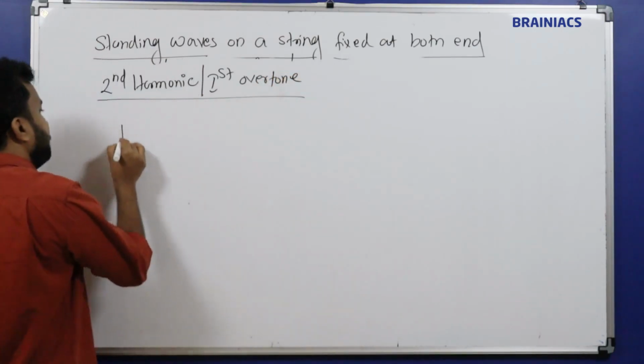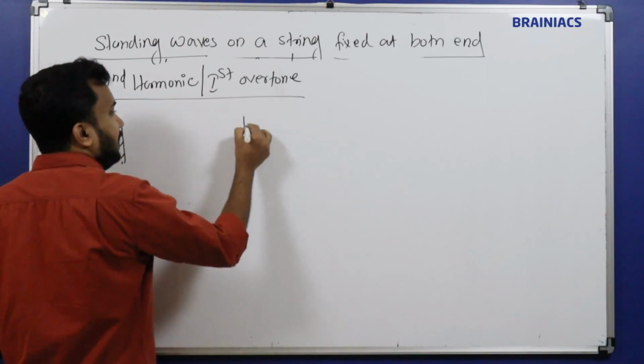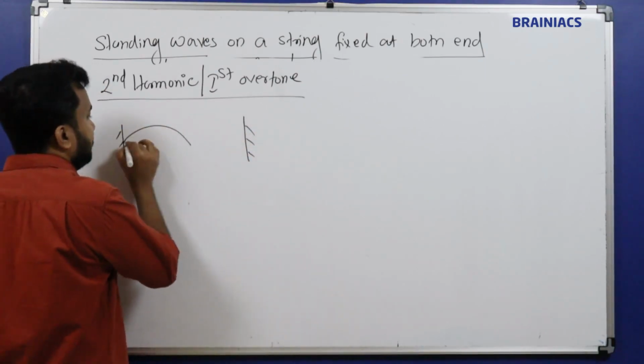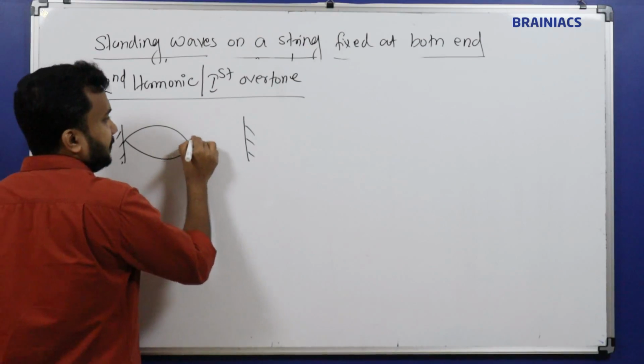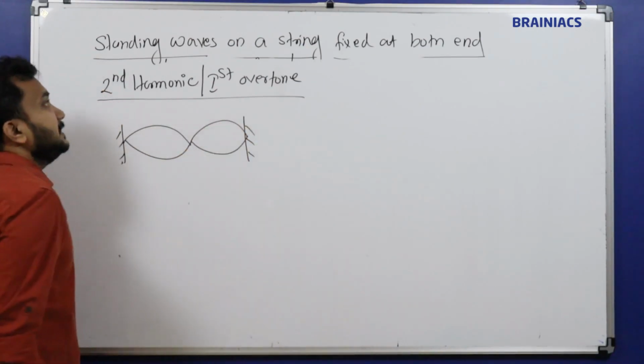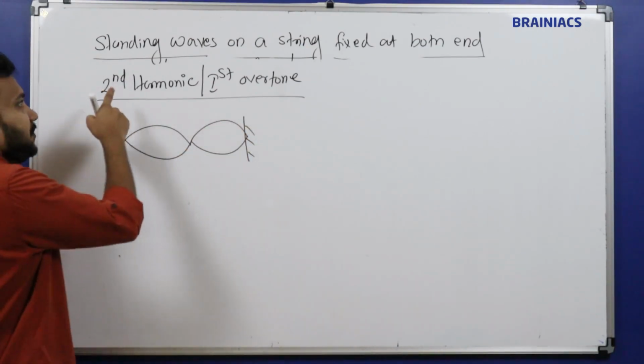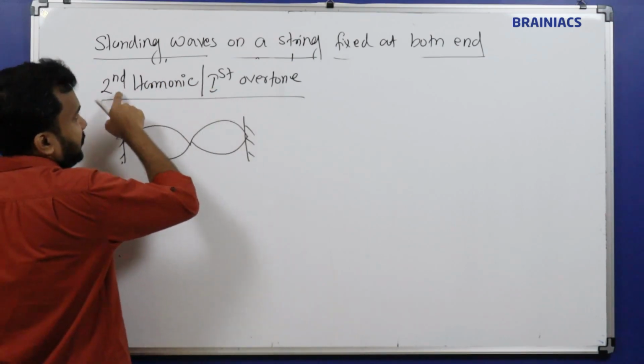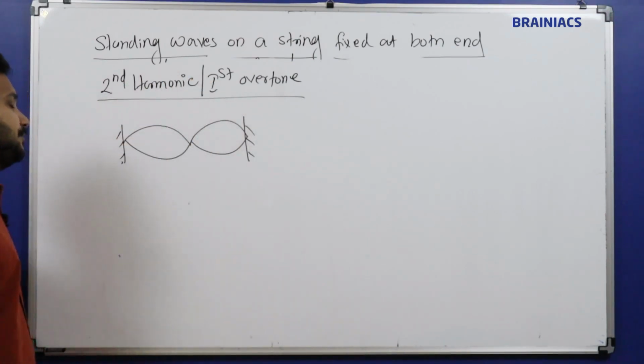How will the waves be formed in this case in a string? It is like two ripples. The first ripple is the fundamental, the first harmonic, and this is the second harmonic, called the first overtone.